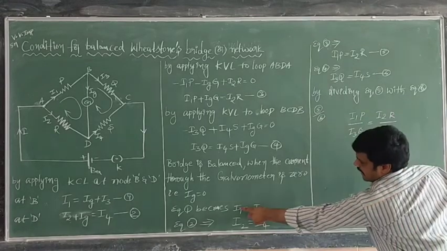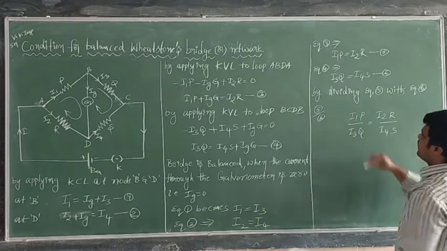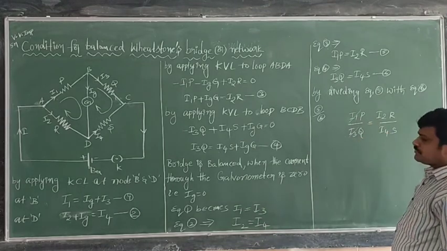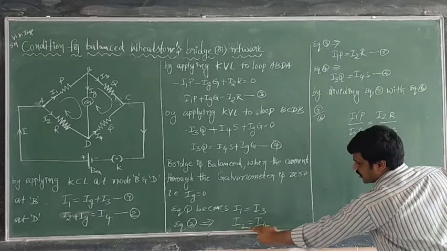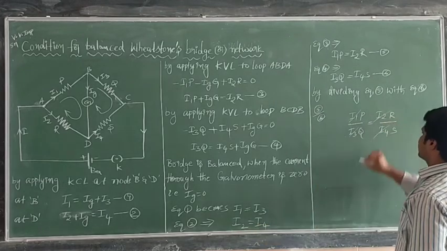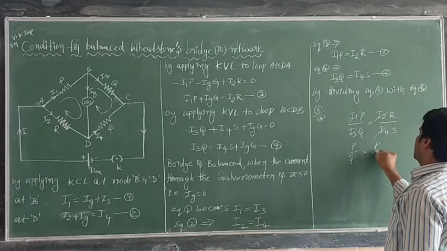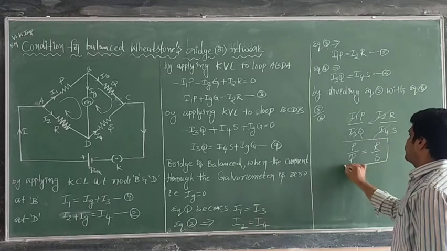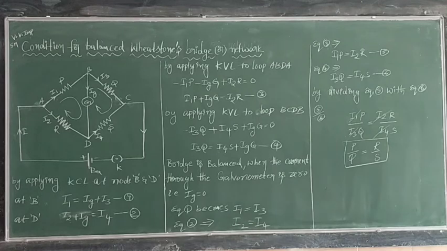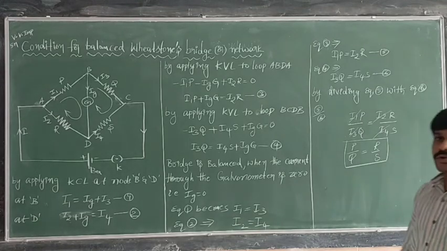But here I1 is equal to I3, so both are the same and get cancelled. Next, I2 and I4 are both the same, so cancel. Remaining is P by Q is equal to R by S. Now this is the expression for the condition for a balanced Wheatstone network.